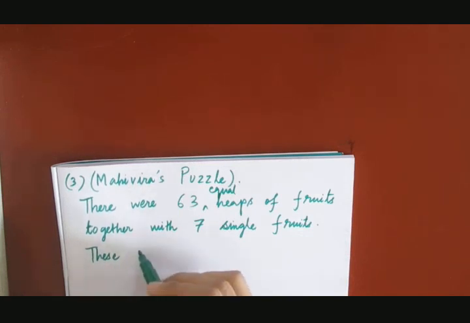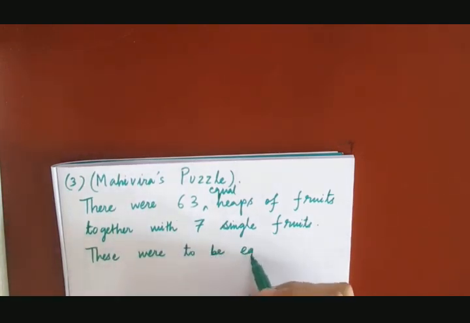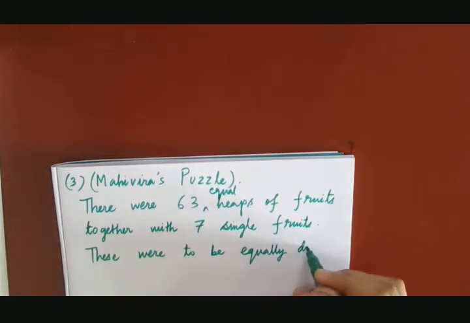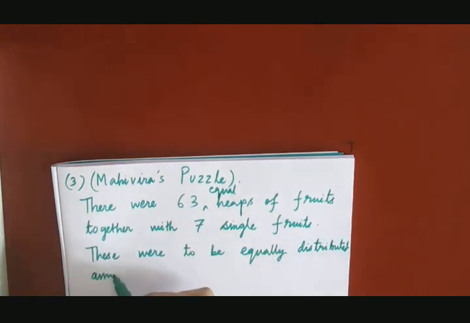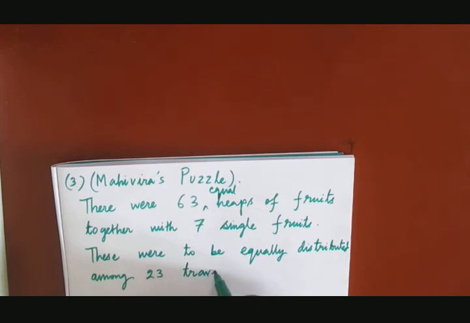These were to be equally distributed among 23 travelers.